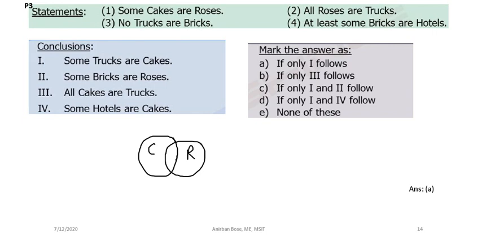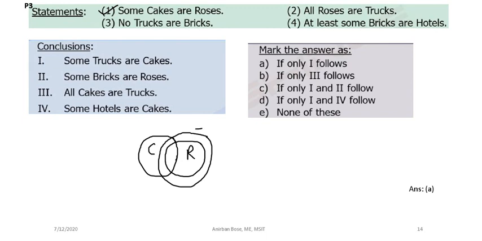So the first statement we have written. Then, all roses are trucks. How can we draw it? One of the ways might be to draw in this way, that all roses are trucks.